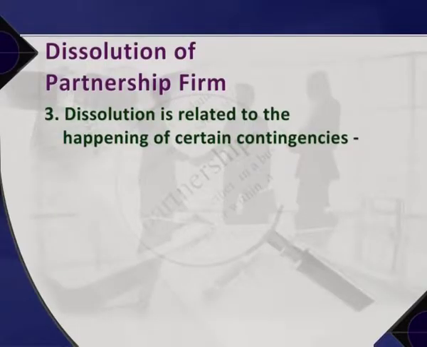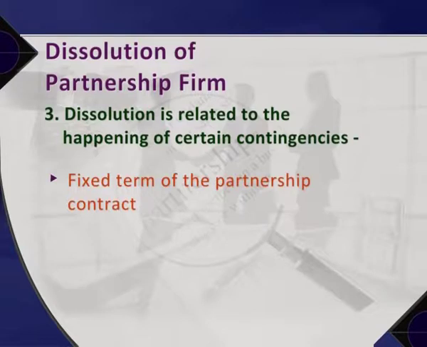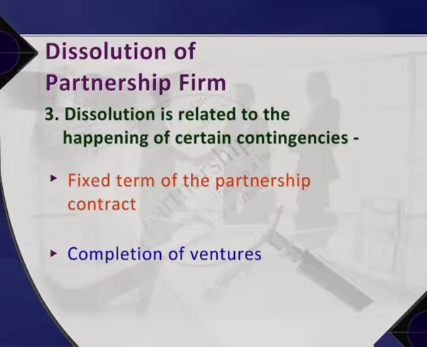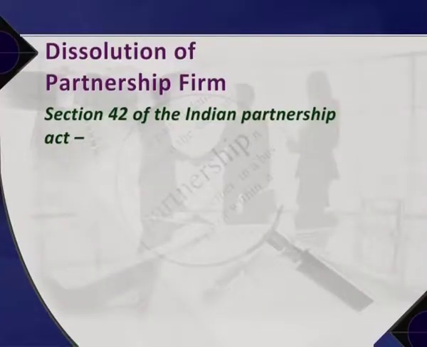The third way of dissolution is related to the happening of certain contingencies. The contingency of the fixed term of partnership contract, completion of ventures or death or insolvency of a partner. It is provided under Section 42 of the Indian Partnership Act that if it is so mentioned in the contract, a partnership firm can also be dissolved under the occurrence of certain contingencies.